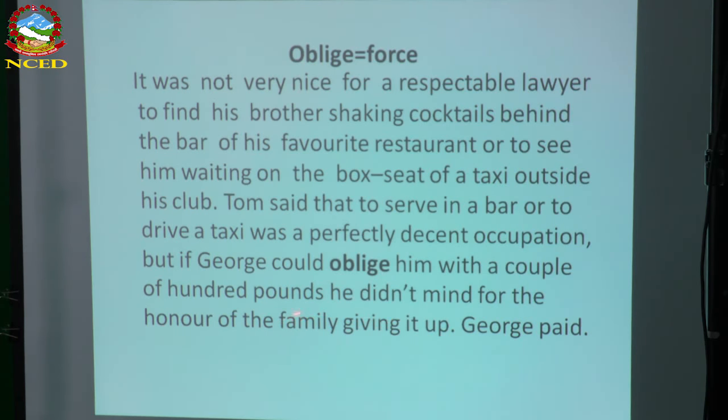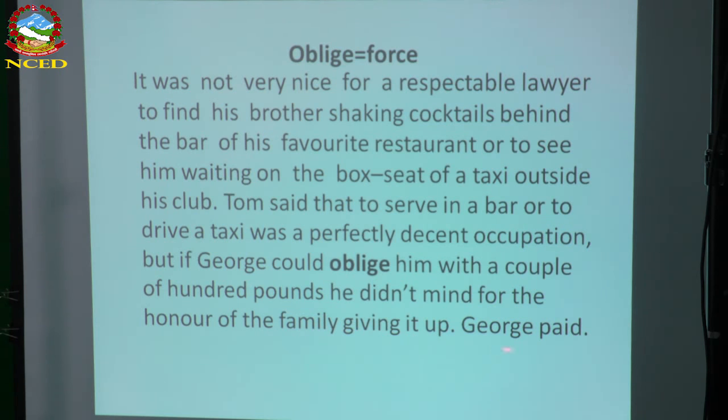That means Tom's intention was to get a couple of hundred pounds from his brother. I want to repeat this. Why was he working in a bar and driving a taxi? He wanted to show his brother that the occupation is very decent. But in fact, his intention was to get a couple of hundred pounds from Judge.